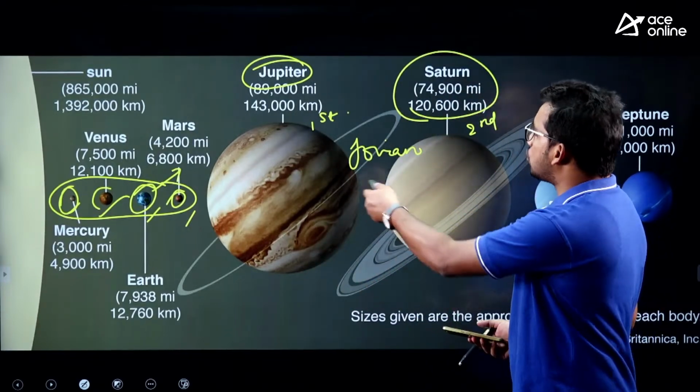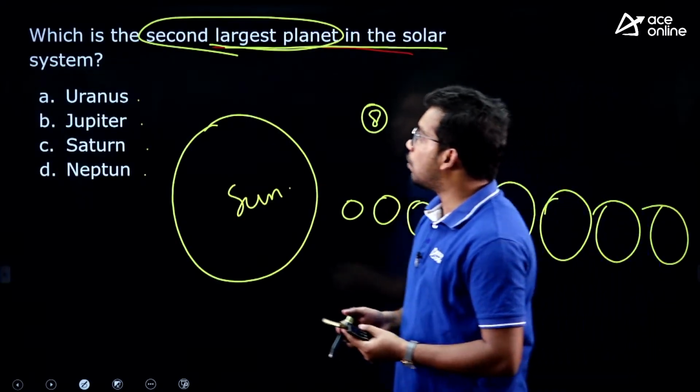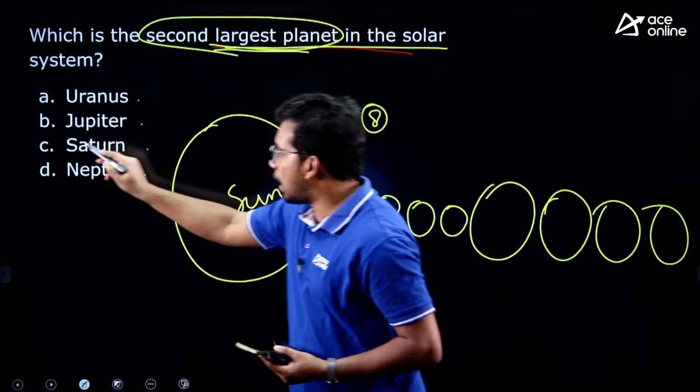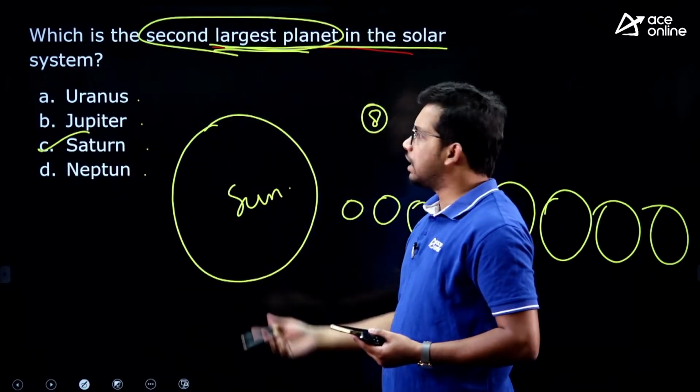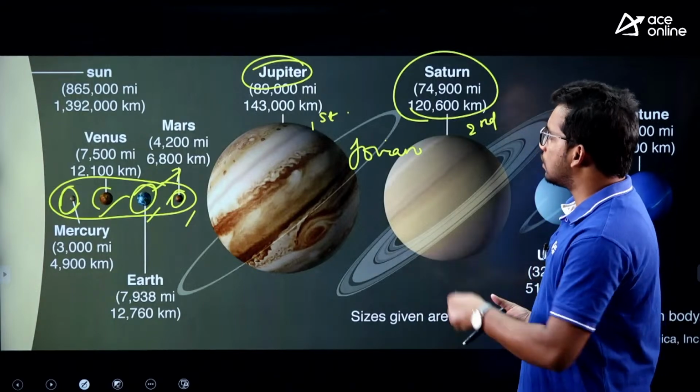So we have seen that Jupiter is the largest one followed by Saturn. They have asked about the second largest, and this is a past year question itself. So the answer is Saturn, a very direct question if you know the facts, right. Yeah, so this is the sequence.